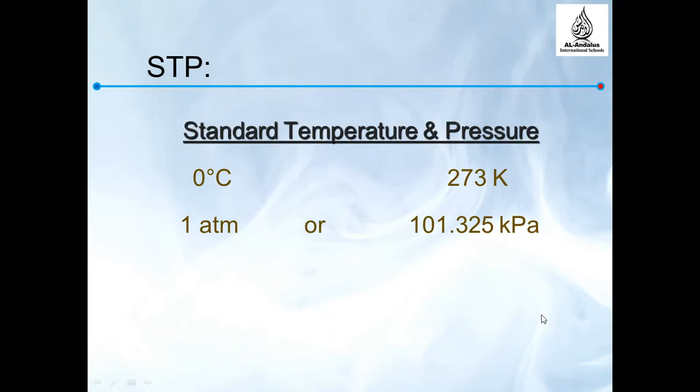So what is STP? STP is standard temperature and pressure. As you can see, 0 Celsius or 273 Kelvin, and 1 atm, or 101.325 kilopascal.